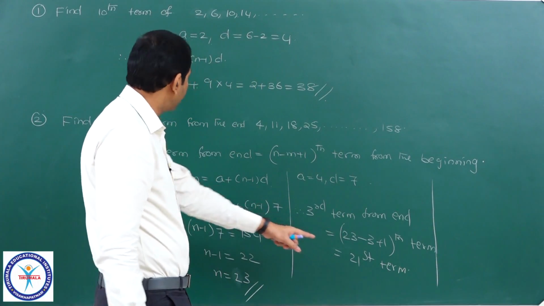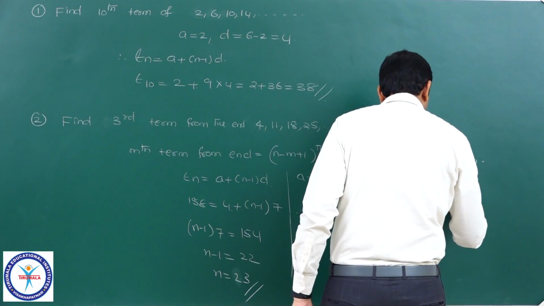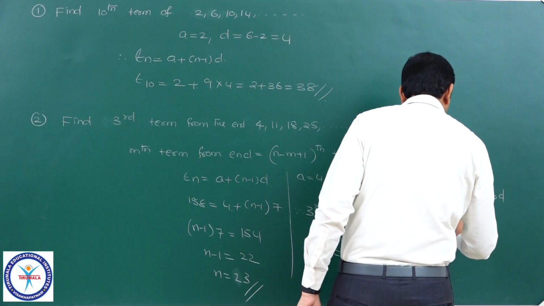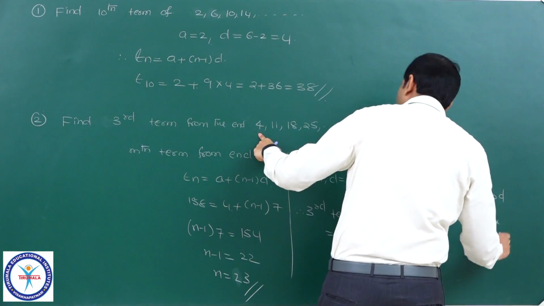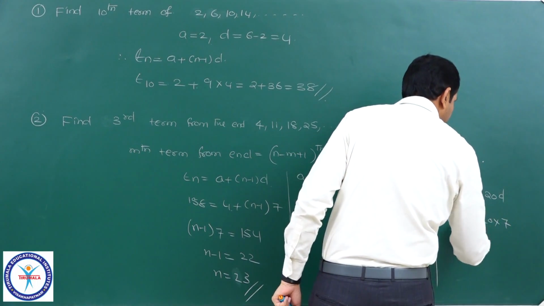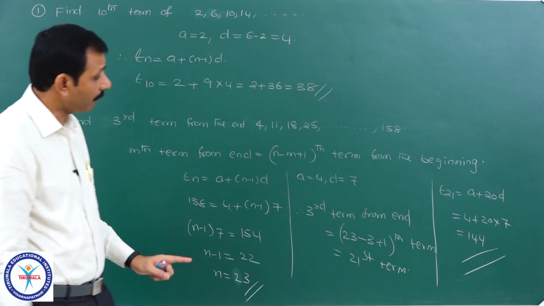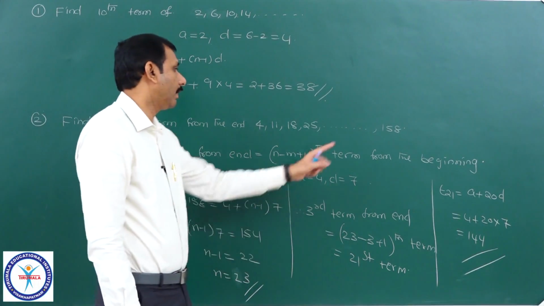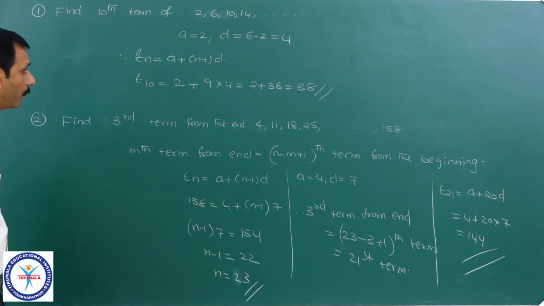Therefore, the 21st term from the beginning, T21, is equal to a plus n minus 1, means 20 into d. A is 4 plus 20 into the common difference, which is 7. It is 140 plus 4, which is 144. Therefore, 144 is the third term from the end. 158's previous terms: 144. Hope you understood this one.